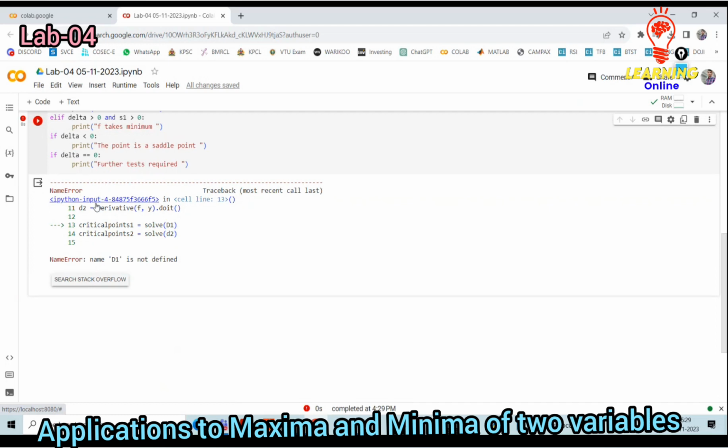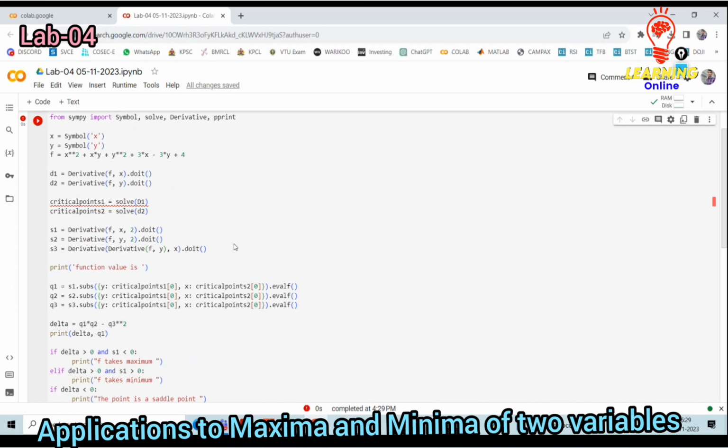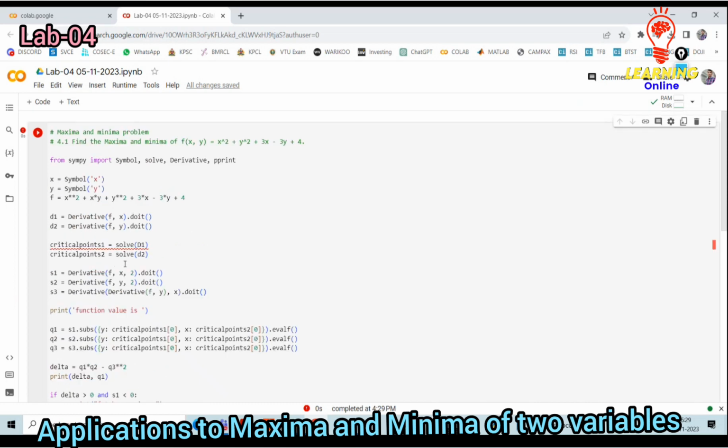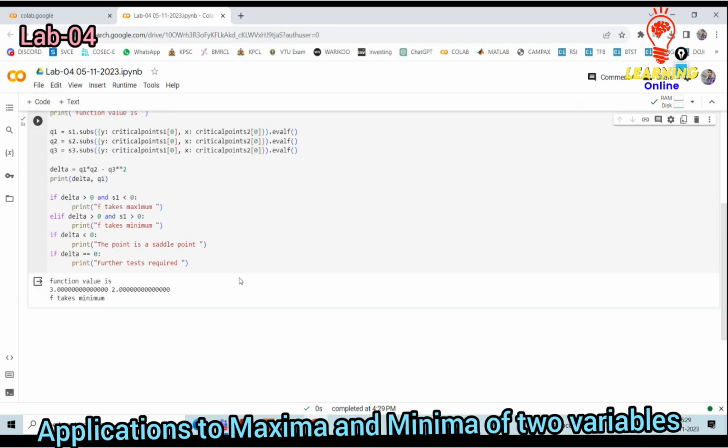Here, whatever D1, D2 you have defined, that itself is wrong. So that name error is because the variable you have defined is itself wrong. So verify what you have typed, then you can proceed for the execution. Simply you should not type. If you make a mistake, then you will get corrected here. This is how you will get the output.